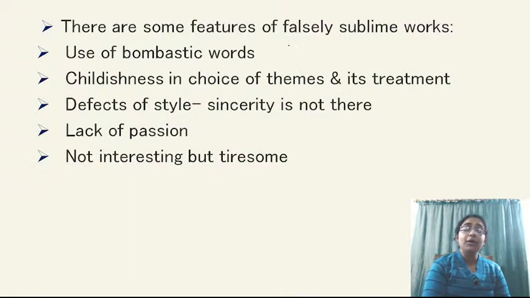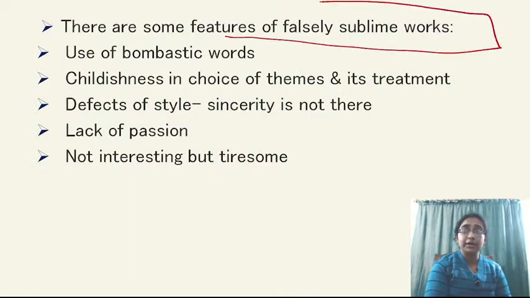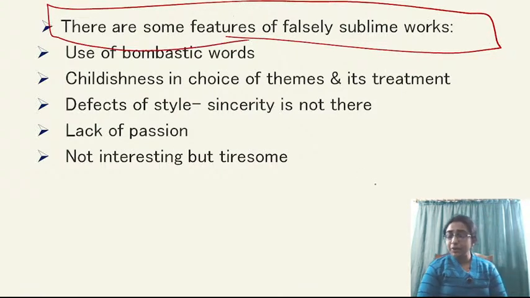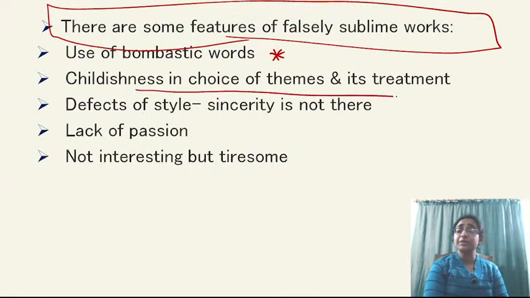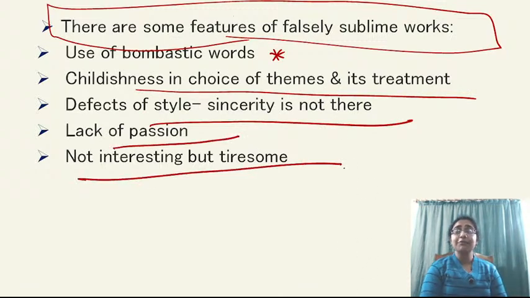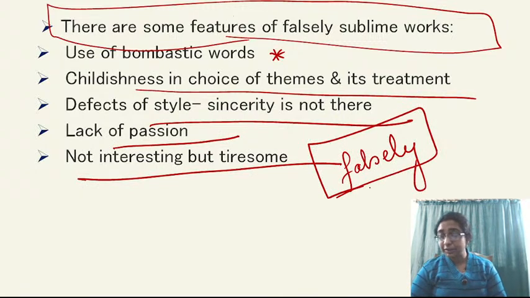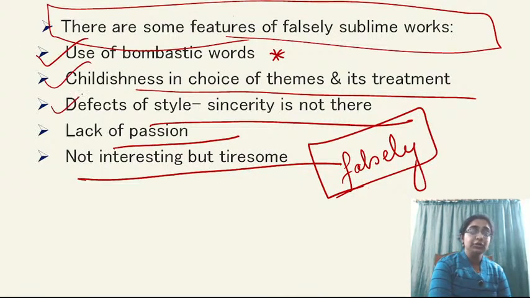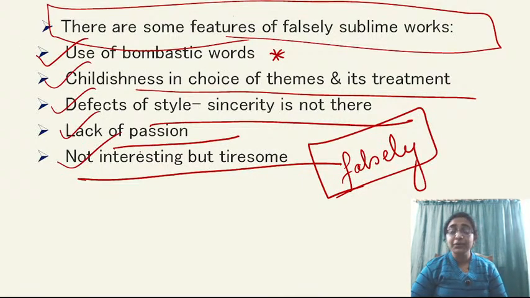Okay. And there are also some features of falsely sublime works. ये भी उन्होंने कहा था. Falsely sublime work क्या है? Use of bombastic words. This is falsely sublime. Childishness in choice of themes and treatment. Defect in style, no sincerity, lack of passion, and not interesting but tiresome. These are falsely sublime according to Longinus. तो ये भी आपका क्वेश्चन बन सकता है कि which features are there in a falsely sublime work. So these are the 5 features जो उन्होंने बताया है कि in falsely sublime work these features are common.